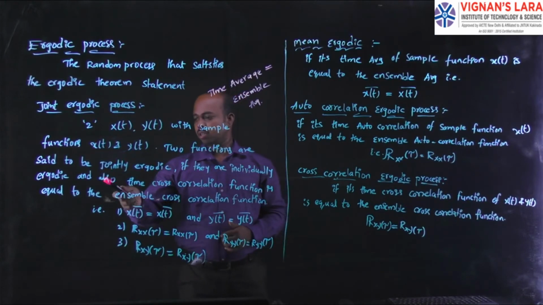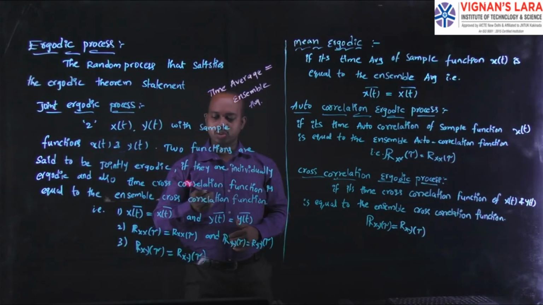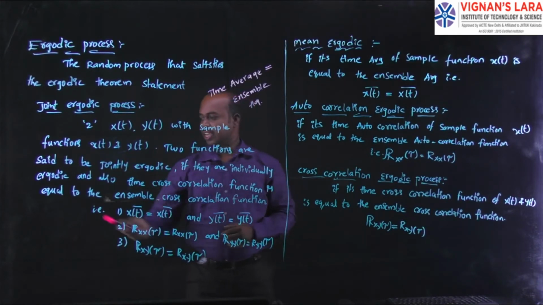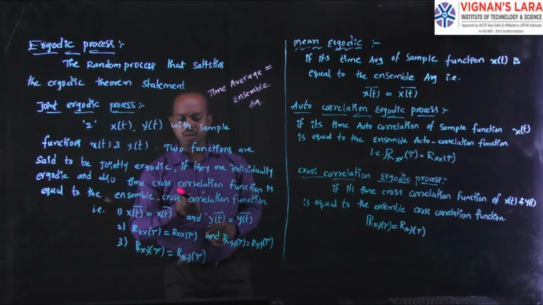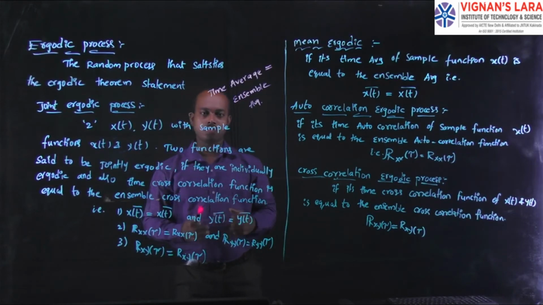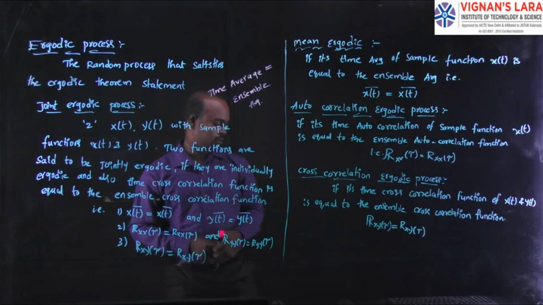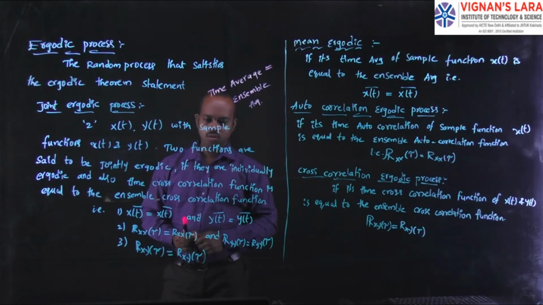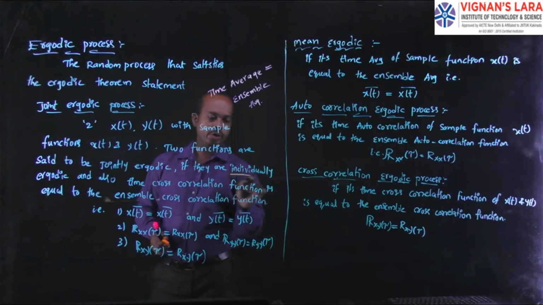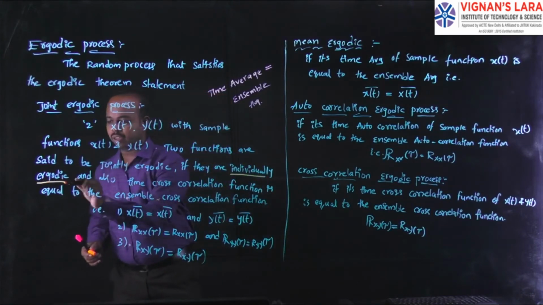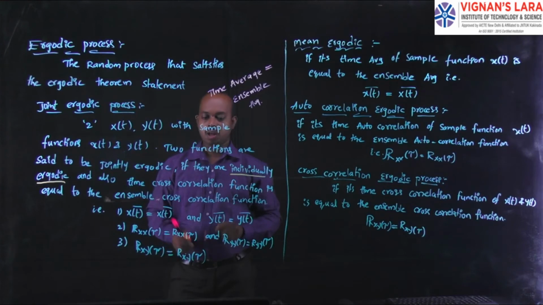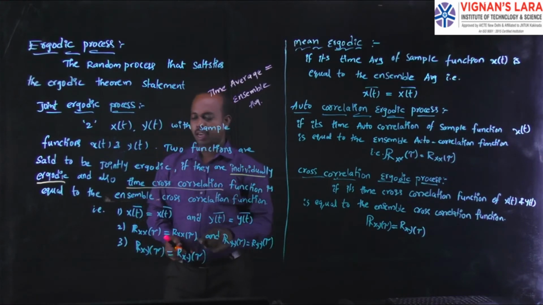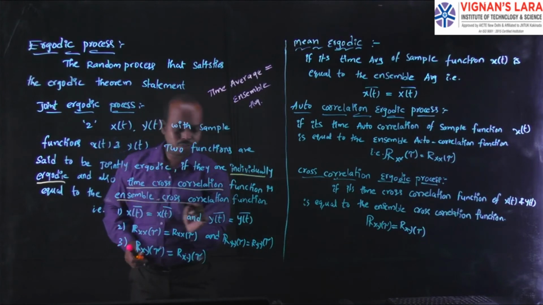For that, the time cross correlation function is equivalent to the ensemble cross correlation function. What he is saying here is that if they are individually ergodic, and the time cross correlation function is equivalent to the ensemble cross correlation function.